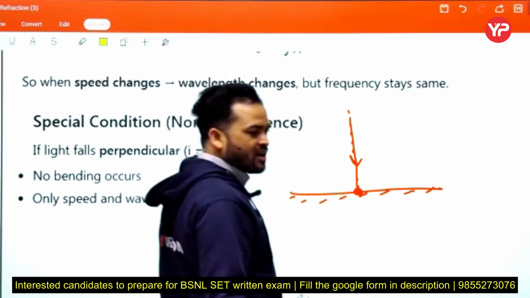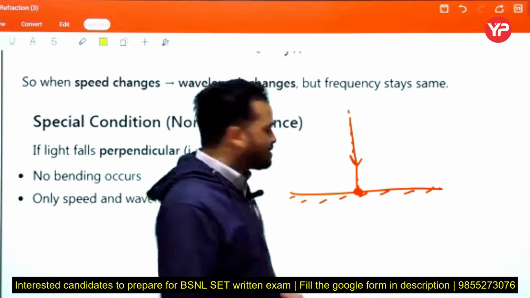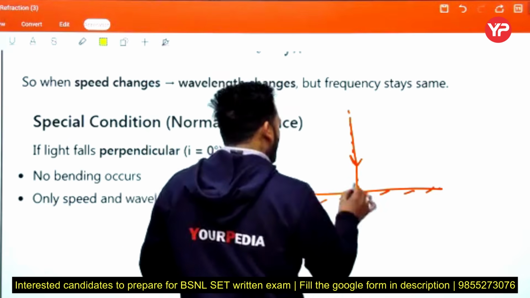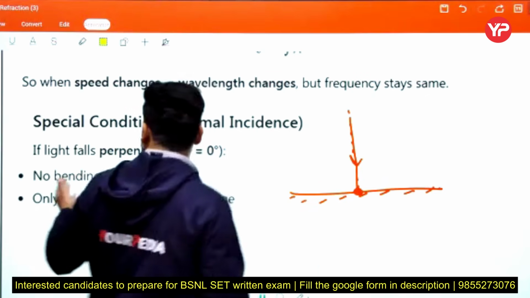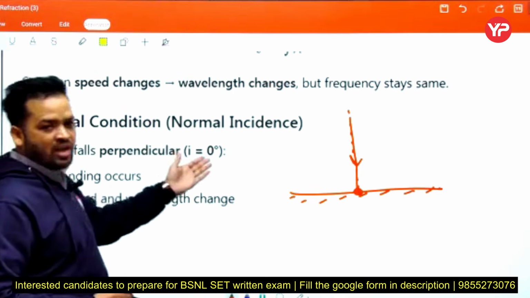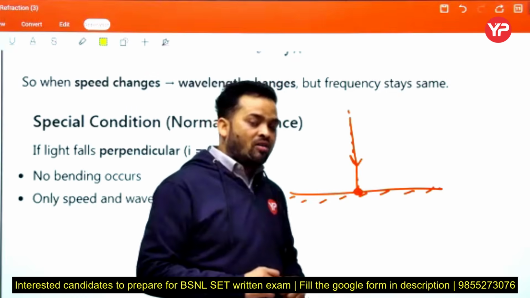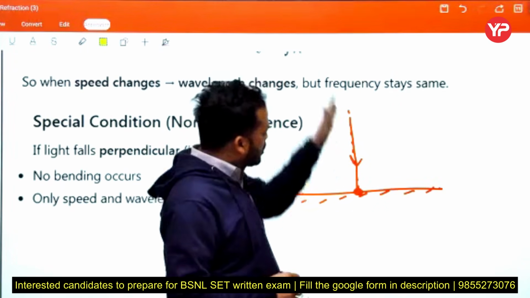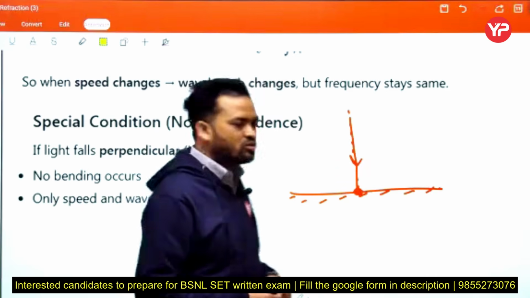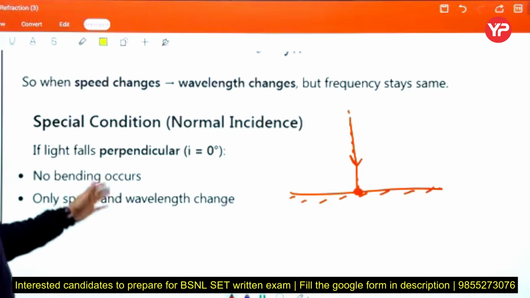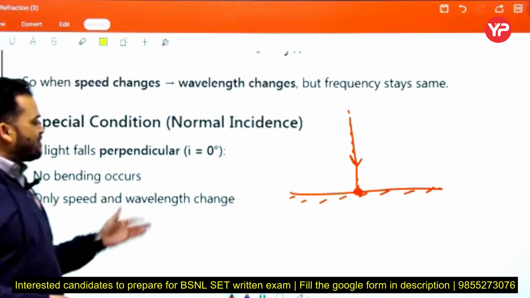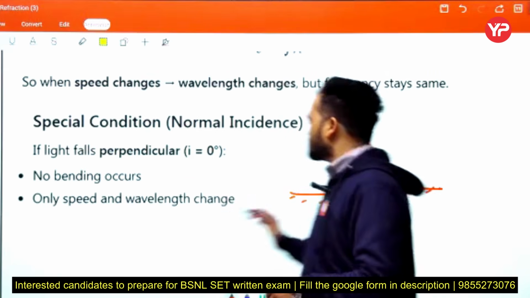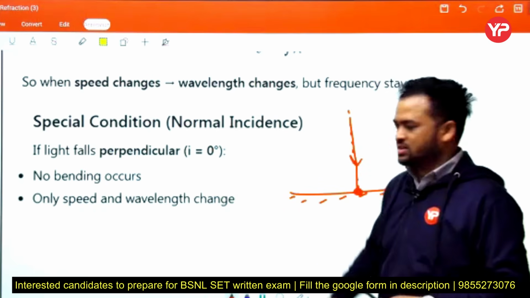So the normal and incident ray coincide. Both are overlapping, so the angle of incidence i equals 0. No bending occurs, only speed and wavelength change. This is not a very important theoretical point.